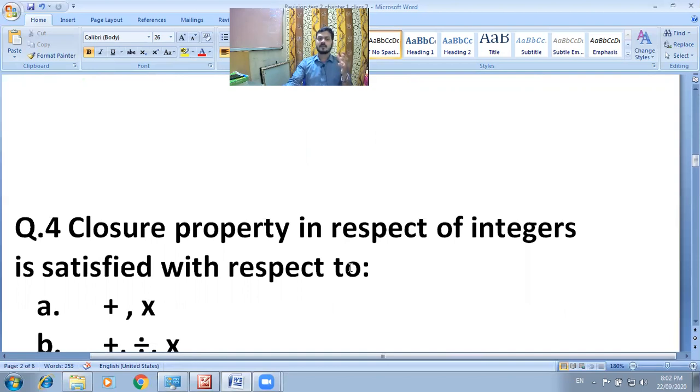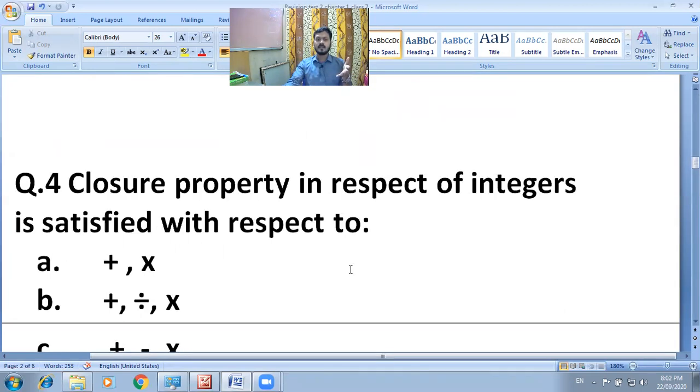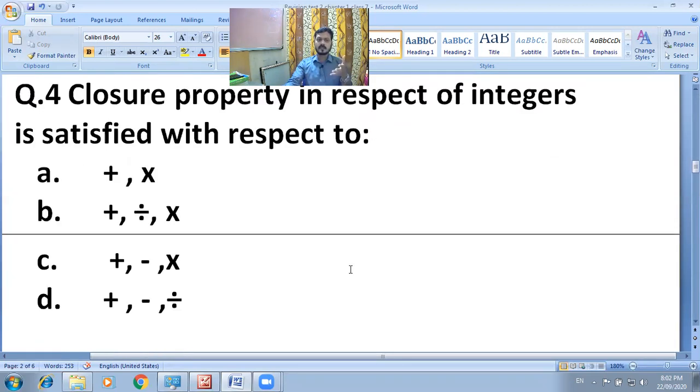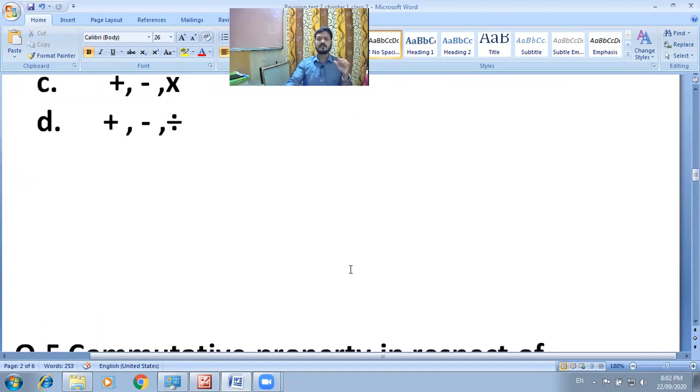Okay, what is the meaning of closure property? Everyone knows the definition. Closure property is satisfied with addition, multiplication; addition, division; multiplication, addition, subtraction; and multiplication, and addition, subtraction and division. So recall your concept without seeing your book, without seeing a solution.